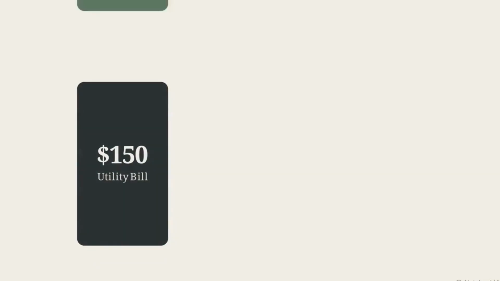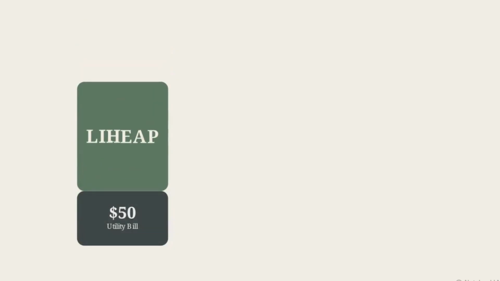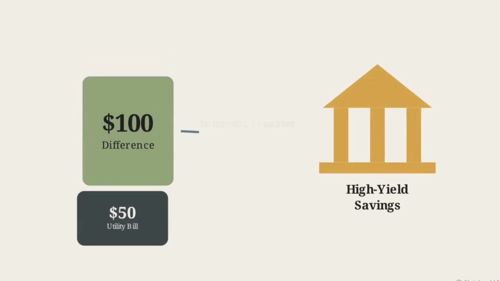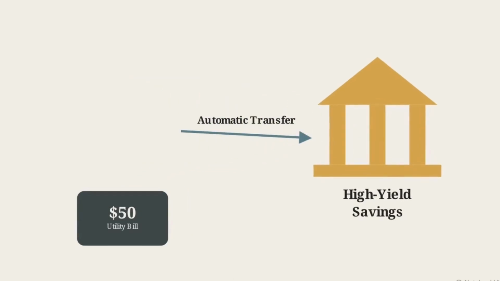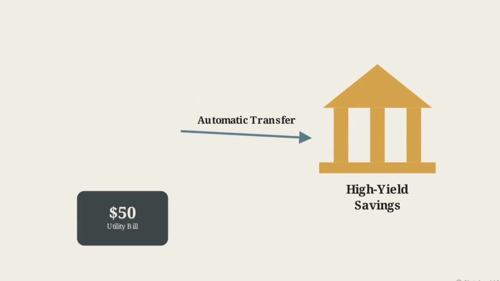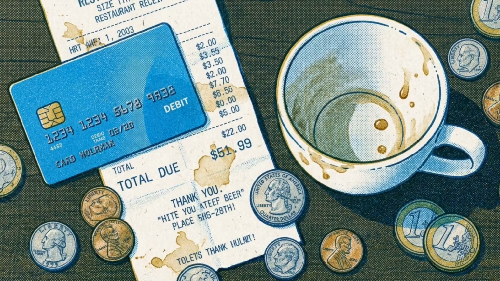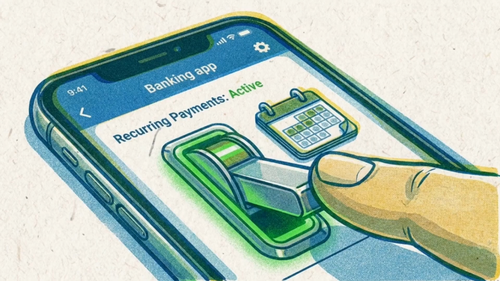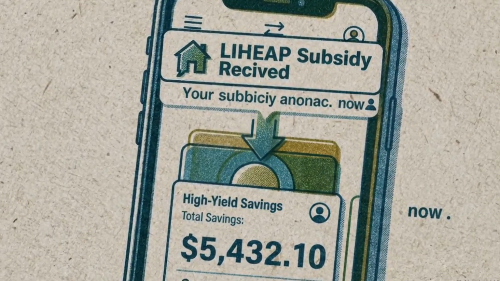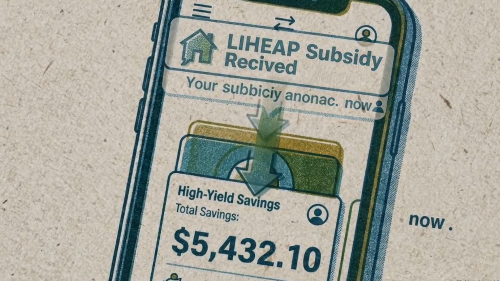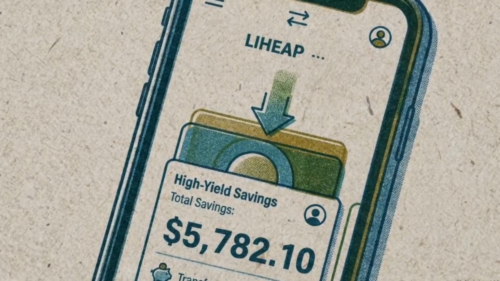When a program reduces a $150 utility bill to $50, you immediately schedule an automatic bank transfer to reroute that $100 difference into a high-yield savings account. If you leave that money in your checking account, lifestyle expenses will eventually consume it. The transfer must be automated to be effective. When managed systematically, these government safety nets provide the seed capital required to start a compounding investment system.